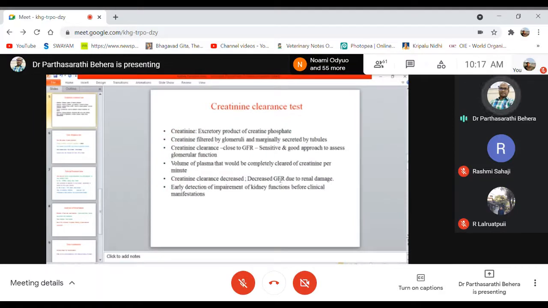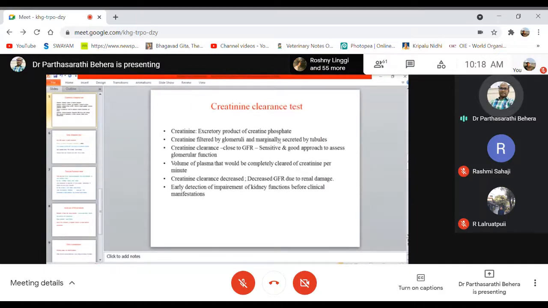Coming to the creatinine clearance test specifically: creatinine, as you know, is an excretory product of creatine phosphate. Creatine phosphate, you know, one enzyme we have discussed in the clinical enzymology chapter, creatine phosphokinase, CPK, right or not?